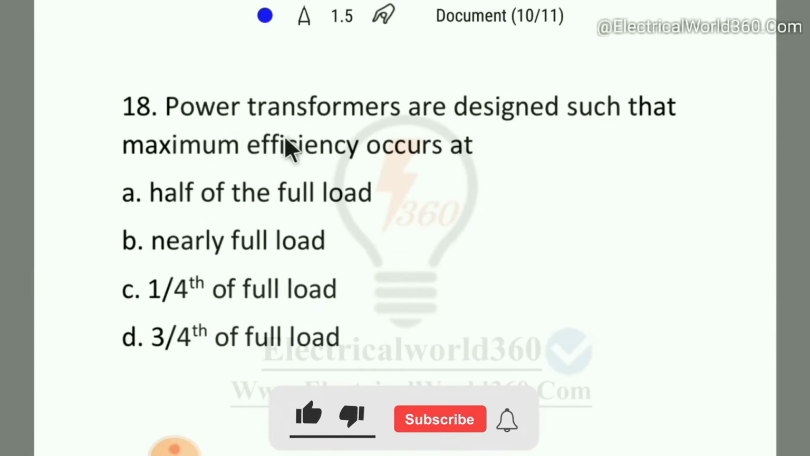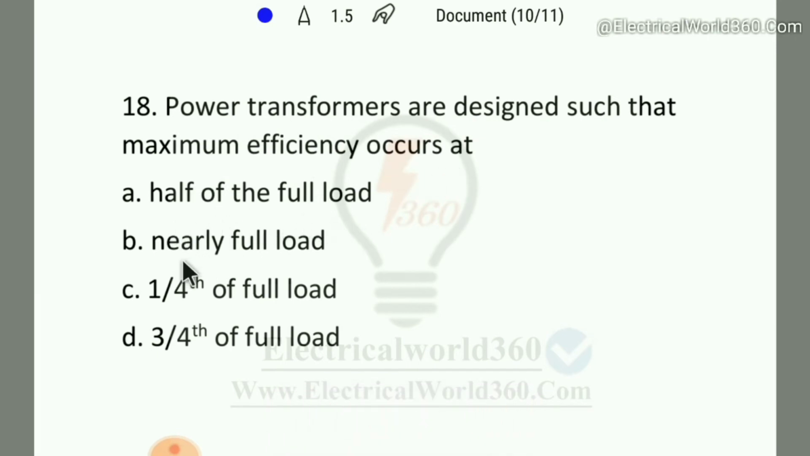And coming to the next question again. Question number 18. The power transformers are designed such that maximum efficiency occurs at half of the full load, nearly full load, 1 by 4th of full load, 3 by 4th of full load. So here we should know normally the power transformers run on full load or are switched off. So it is designed to have maximum efficiency at full load. So here option B is the right answer.